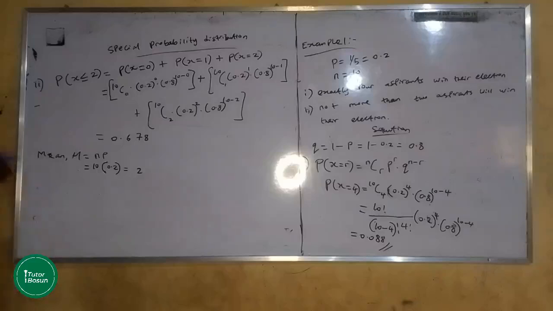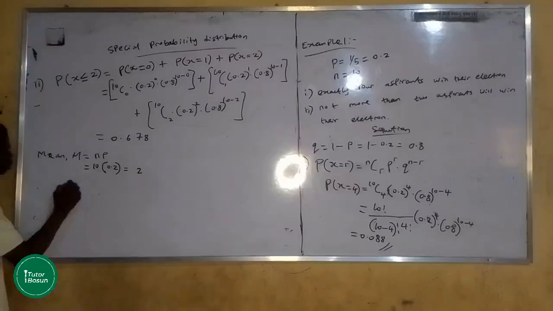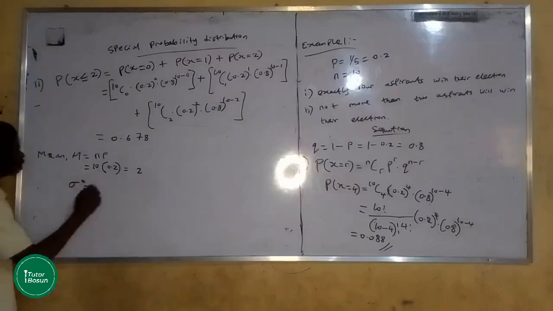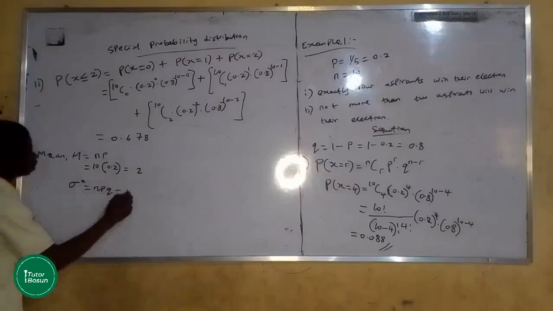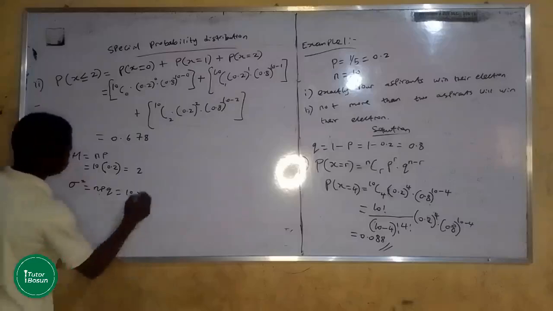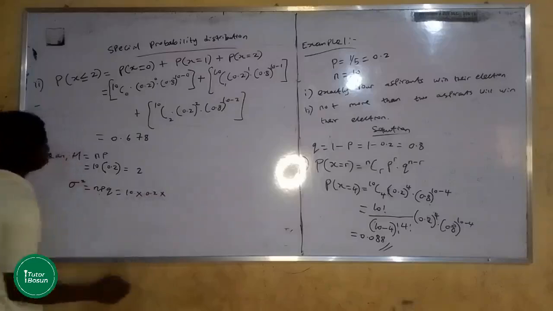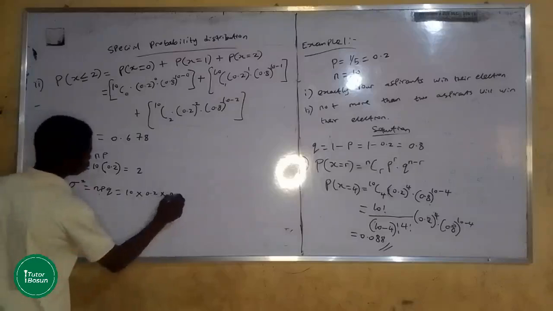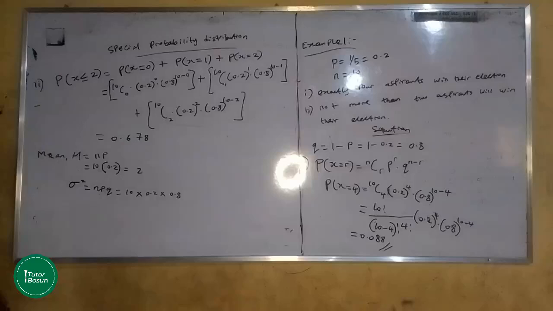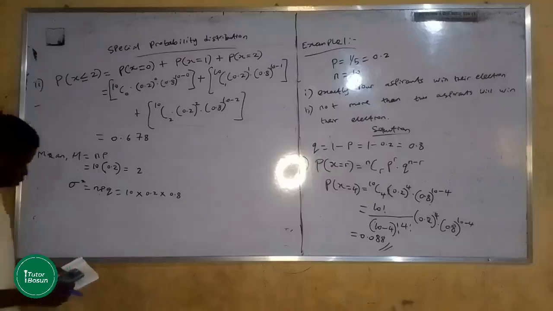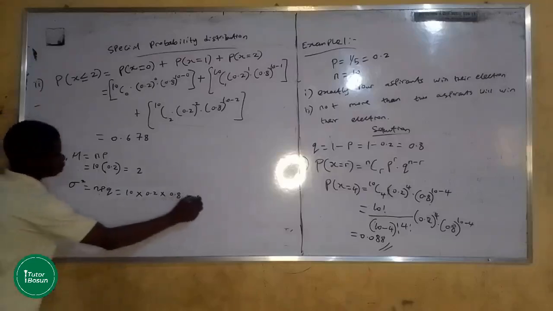So we want to calculate the standard deviation. The standard deviation is variance first. We want to calculate variance sigma square, which is NPQ, and which is basically 10 times P, 0.2, times Q. Q will give us 0.8, and if you compute that, you should be having 1.6.